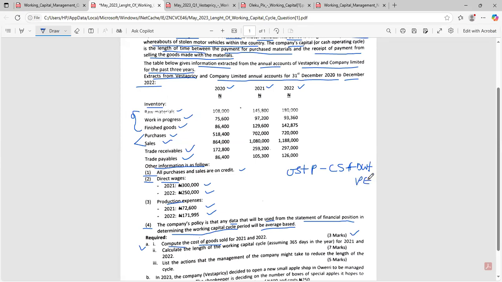Everybody did financial accounting, where you have the cost of sales, where you say sales less cost of sales. Under the cost of sales, you see opening stock, purchases, less closing stock. Then if you have direct cost, e.g., direct wages, you are also going to add that there. And if you have production expenses, you can also add that there. This is a common thing that everybody knows.